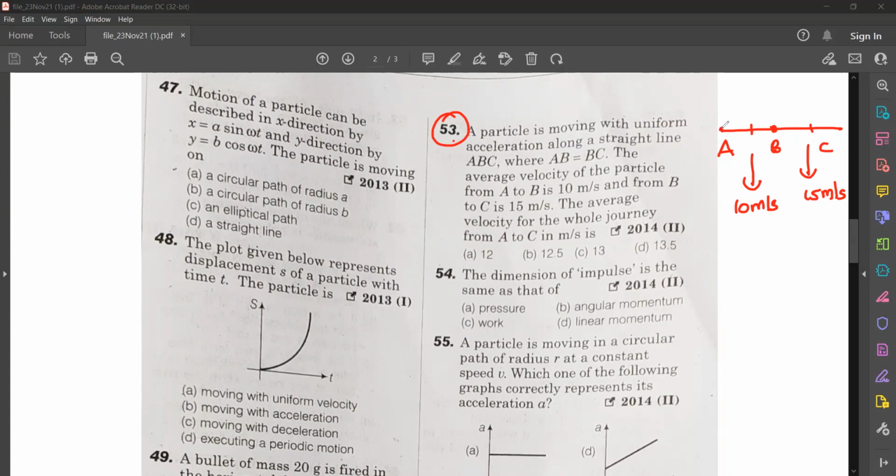The average velocity of the whole journey means from A to C. What is the average velocity? All of you try that. We are given the options 12, 12.5, 13, 13.5. I'll give you 30 seconds for doing this. Just tell me what you get.